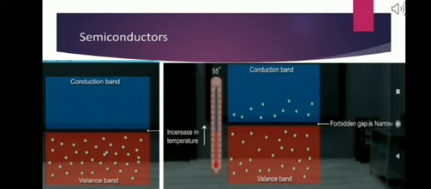As we know, the electrical conductivity of semiconductor material is intermediate between that of metals and insulators. Metalloids like silicon and germanium are semiconductors. Like insulators, the valence band in a semiconductor is completely filled with electrons and the conduction band is empty, as you can see in the first figure. However, the energy gap between the two bands is smaller than that in an insulator.